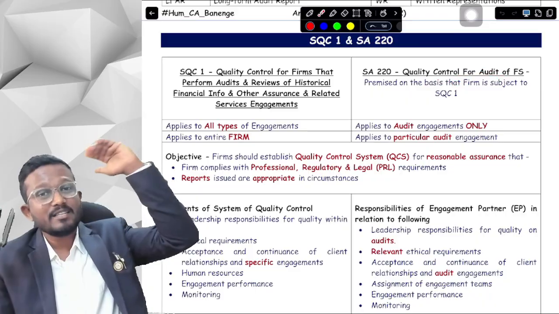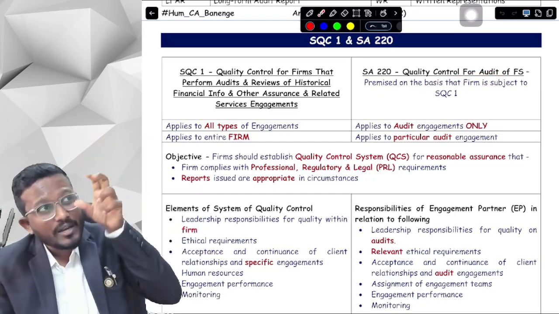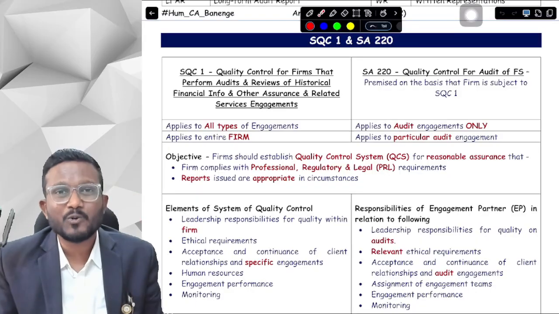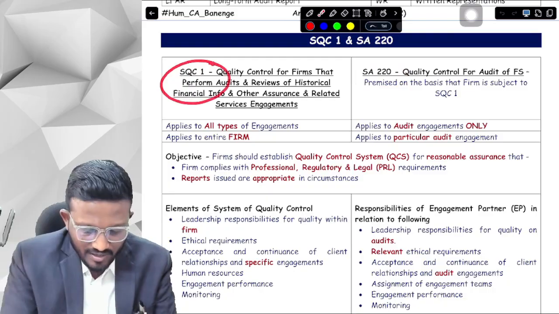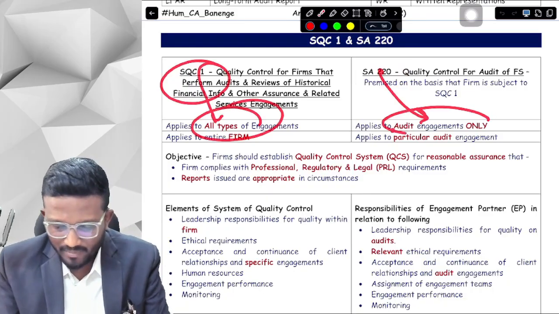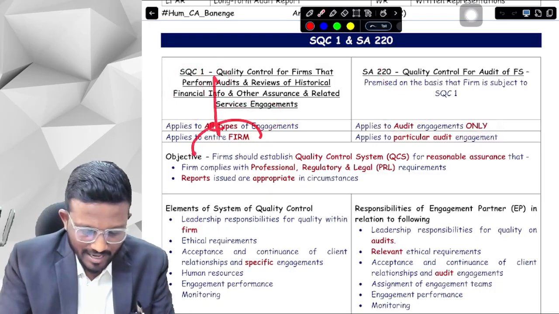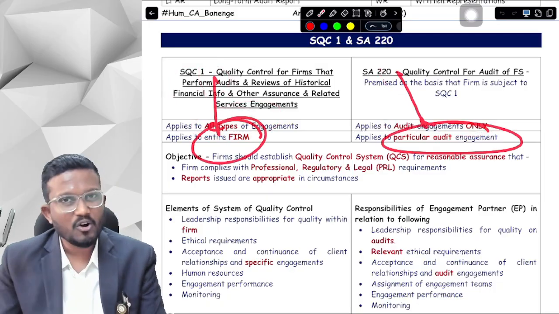So SQC1 is applied at a higher level, and if we are doing an audit, then additionally we are applying SA220. That is the assumption of SA220. Okay, yes sir. So SQC1 applies to all types of engagement, SA220 applies to audit engagement only. SQC1 applies to the entire firm, SA220 applies to a particular audit engagement only.